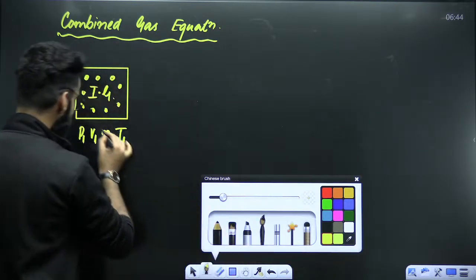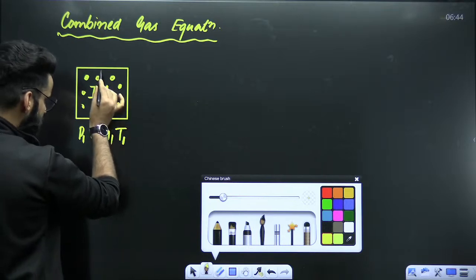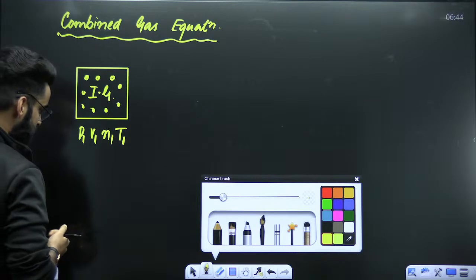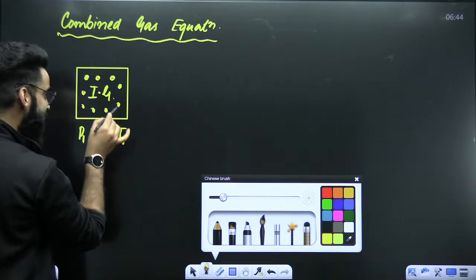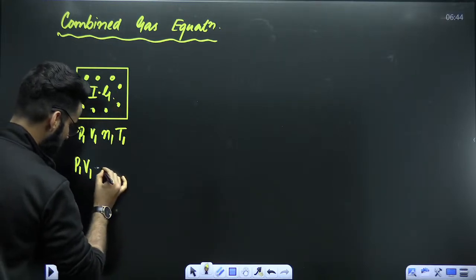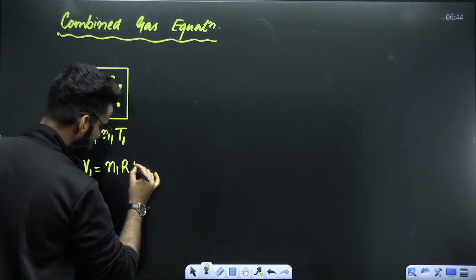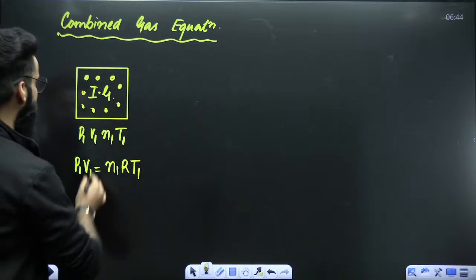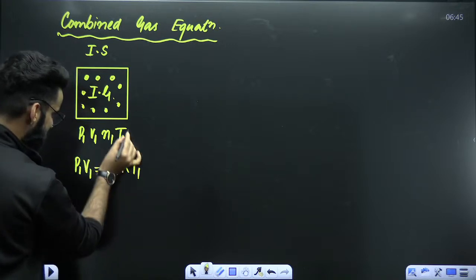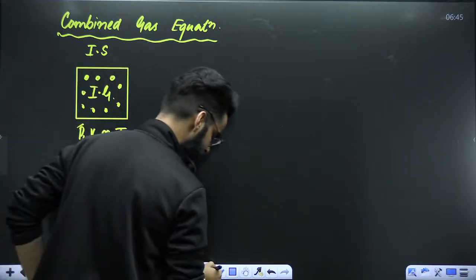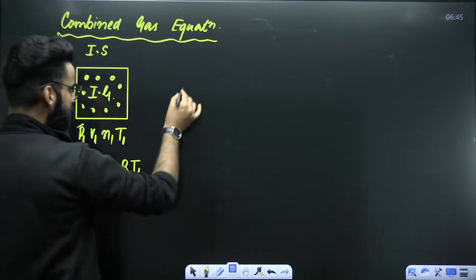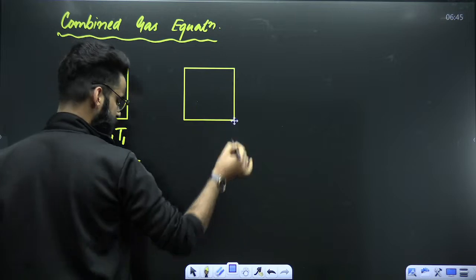My dear students, since this is the ideal gas, it has to follow the ideal gas equation. And if I use the ideal gas equation for the gas right now, I'll be using it like this: P1 V1 is equal to N1 R T1, right? When the gas was present at its initial state, these were its parameters, and this is how you wrote the ideal gas equation.